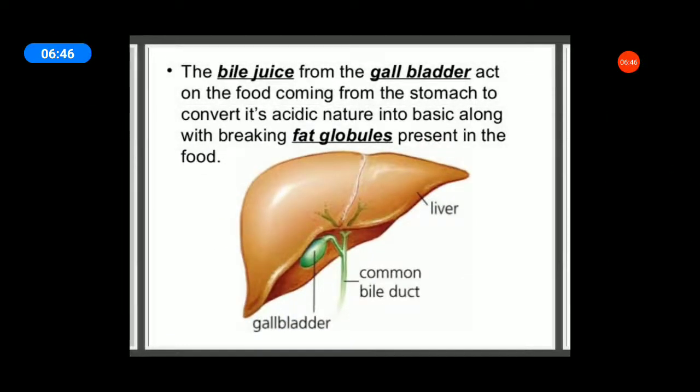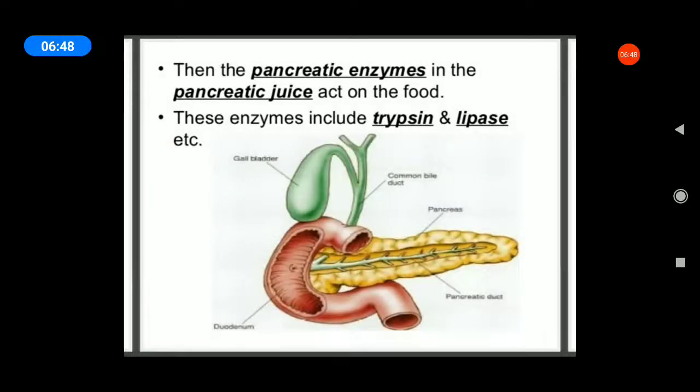This one is a gallbladder. Okay, next, pancreas. What is the pancreas's main function? The pancreas secretes digestive juices, and the digestive juice converts complex food substances into simpler substances. The pancreatic enzymes in the pancreatic juice act on the food.